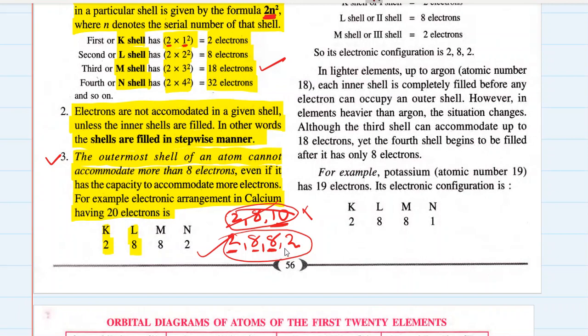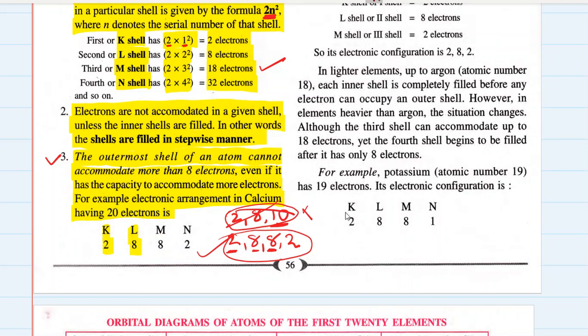Do you understand? So always remember, the number of electrons which can be accommodated in each shell is given by the formula 2n square, where n is the number of the orbit, and each orbit has to be filled stepwise. You cannot fill the outer orbit before you fill the inner orbits, and the outermost orbit cannot have more than 8 electrons. So if you have 10 electrons left, there is a problem. You need to put 8 electrons in that shell, and the remaining 2 electrons can be put in the next shell, which is the outermost shell now, created due to this rule.